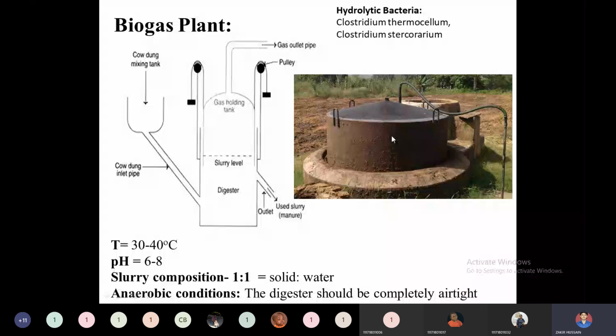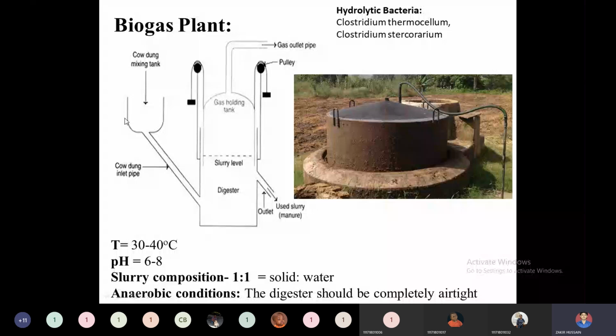The digester will have an inlet attached to a mixing tank. This is the mixing tank. The digester has an inlet from this mixing tank for feeding cow dung or whatever organic raw material, whether from a plant source or an animal source.